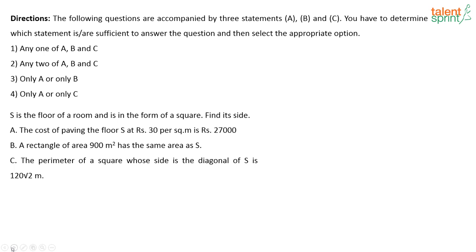So let us look at this question. S is the floor of the room which is in the form of a square. So you have to find out the side of the square. The first option, what does statement A say? It says that the cost of paving the floor S at rupees 30 per square meter is 27,000. So total cost is 27,000 and per square meter rate is 30. So from here you can find out the total area, correct? If you divide these two, you will get the area of the floor. Once you get the area of the floor, you can obviously find out what is one side, correct? So using statement A alone, you are able to get the answer.